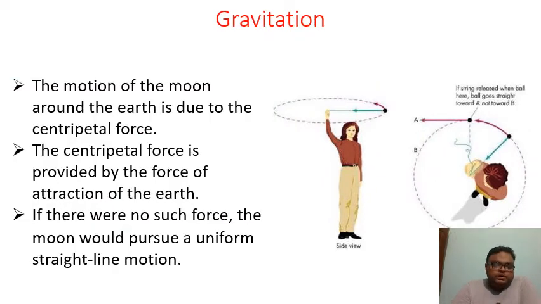So let's see about the motion of the moon. The motion of the moon around the earth is due to the centripetal force. What type of force? It is the centripetal force, right? And centripetal force is provided by the force of attraction of the earth. The earth is attracting the moon, and that attraction provides a force, and that force is called centripetal force. And if it was not for such forces, then what would happen? Then the moon would have flown right past us in a straight line. Okay, students? Now do you realize the importance of gravity?